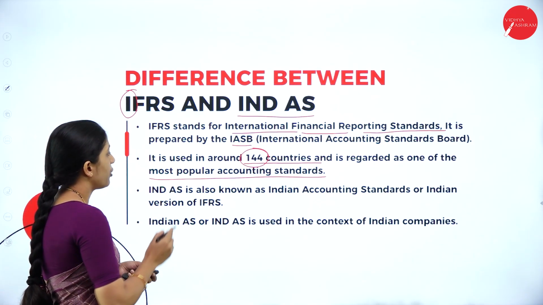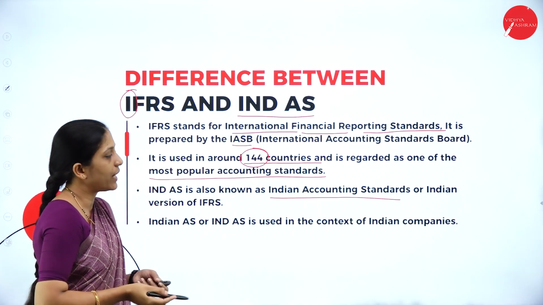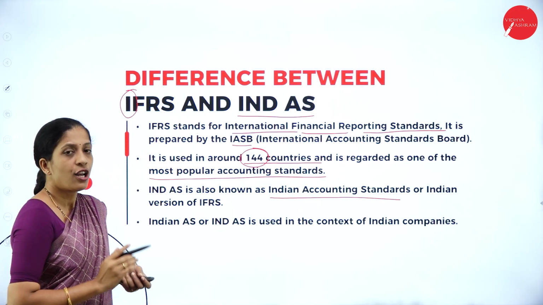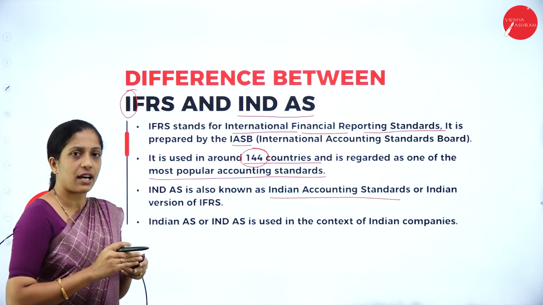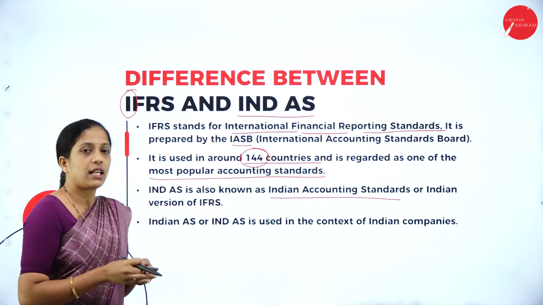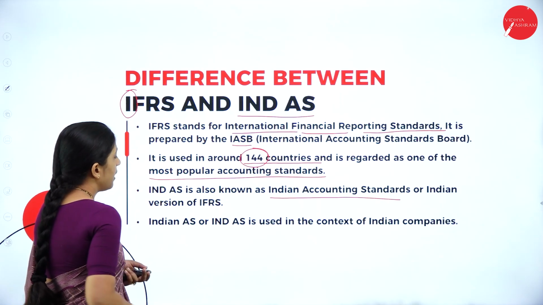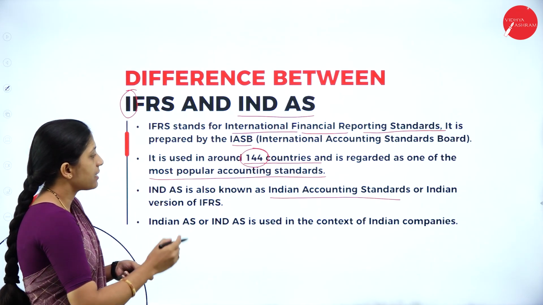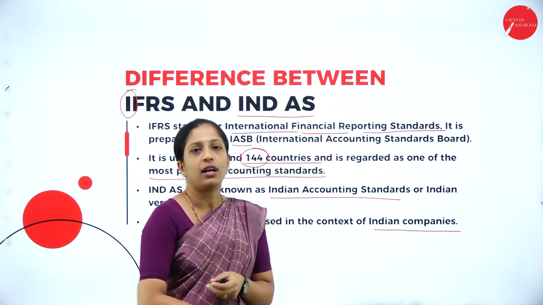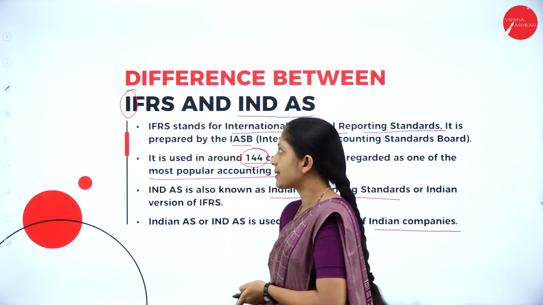Indian Accounting Standard, that is INDAS, is also known as the Indian version of IFRS. So both seem to be similar, but IFRS applies to the whole world, that is 144 countries, but Indian Accounting Standard is confined only to India. INDAS is used in the context of Indian companies. So hope you know a bit of the difference between Indian Accounting Standard and IFRS.